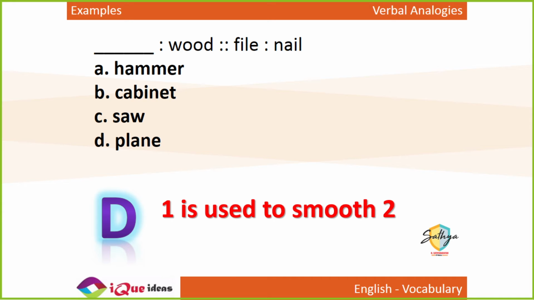You have to understand why. Now, a file is an instrument used to smooth the nails. A cabinet is not an instrument used to smooth wood. A cabinet is made of wood. A file is not made of nails. Right? The exact same relation has to exist between both the pairs of words. So you have to be very careful with your answers. You have to understand the meaning and how they are connected, and then select the answer.